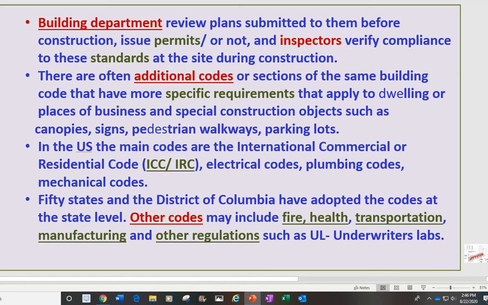Okay, building department. If you say building department, that means the people who work to review the plans submitted to them for construction, and issue the permit or not. And they will have inspectors verify the standards during construction. Depending on the size of the city, we have maybe many people or just 10 or 12 people working there. Usually we have a few inspectors, some people working on paper processing, and we have plan checkers.